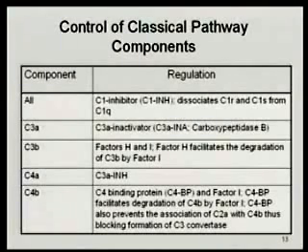The same inactivator, carboxypeptidase B, actually inactivates C3a and C4a, so it acts on both of those. The C4b component has a regulator, a protein called C4 binding protein. It binds to C4, and it does a number of different things. It allows factor I to also destroy C4b. So together with factor I, this is analogous to factor H. It helps factor I degrade C4b.